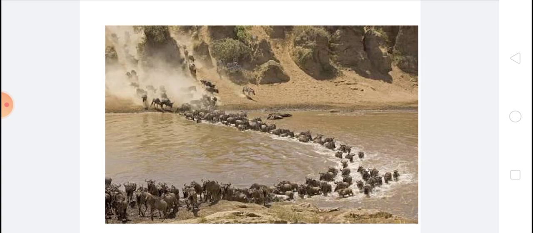This mass movement of animals from one place to another place in search of food, in search of safe breeding places, or to avoid harsh climatic conditions is called migration. Okay, the mass movement of animals in search of food, or safe breeding places, or to avoid harsh climatic conditions is called migration. I hope you understood what migration is.